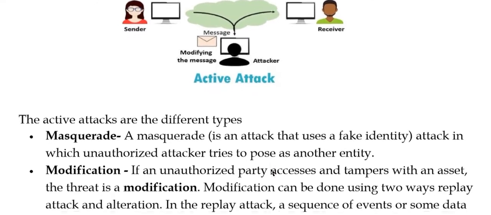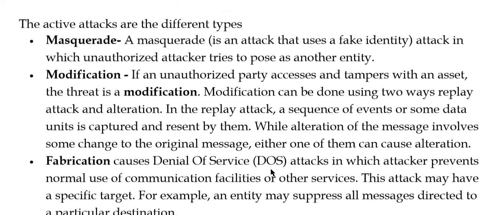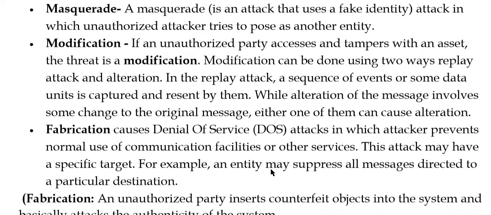So the active attacks are of different types. First one is masquerade. A masquerade is an attack that uses a fake identity. It is an attack in which an unauthorized attacker tries to pose as another entity. That means there is an identity theft. Somebody is trying to pose like he or she is an authentic user by using the identity of some other person.